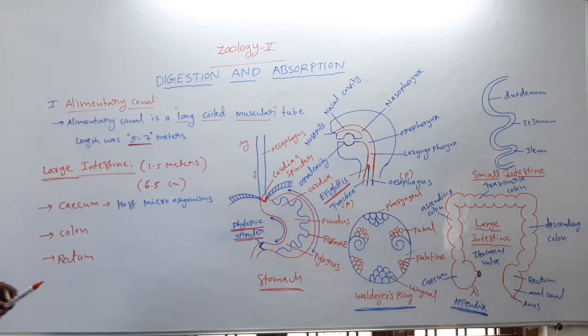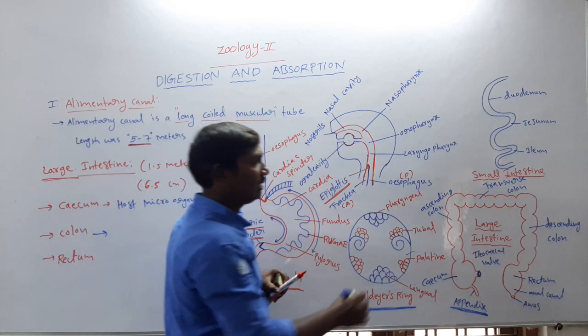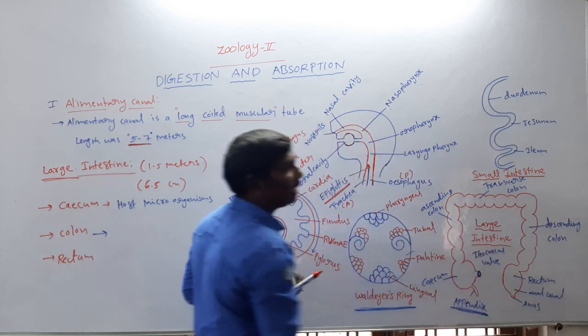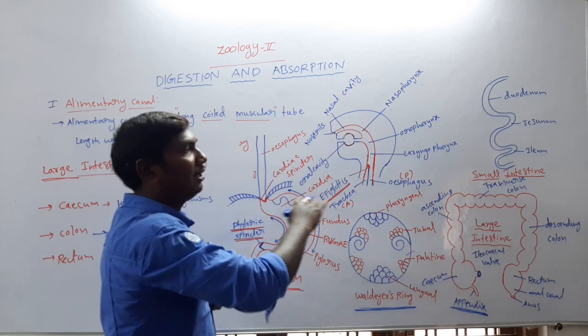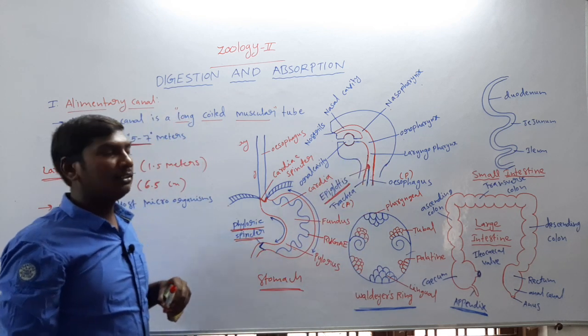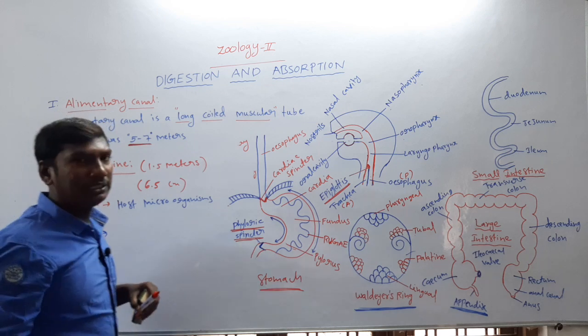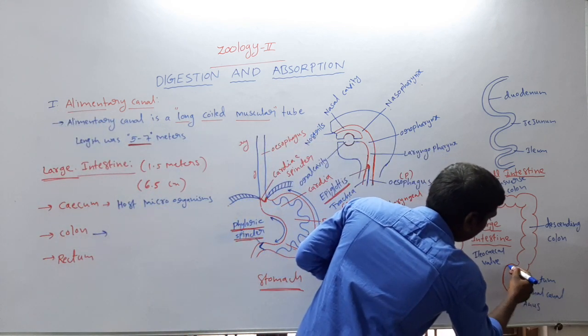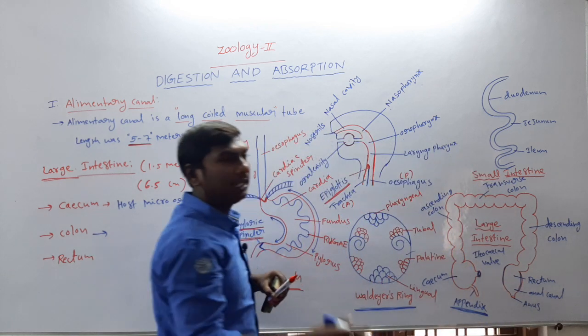Next, the second one is the colon. The colon is divided into 3 regions: the ascending colon, the transverse colon and the descending colon. Next, the descending colon opens into the rectum.